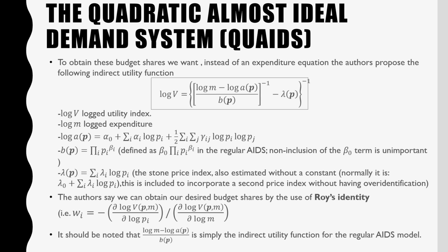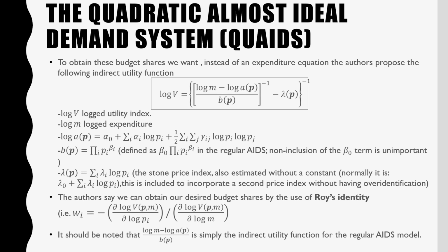where log V is our log utility index, log m is our log expenditure, log a(p), that's our translog price index, b(p), that's just a price aggregator, which is the product of all prices p_i raised to the power of beta i. In the regular AIDS model, this is defined as beta naught times the product of p_i raised to the power of beta i, where the inclusion of beta naught really is unimportant because it's an unidentifiable or unestimatable term.